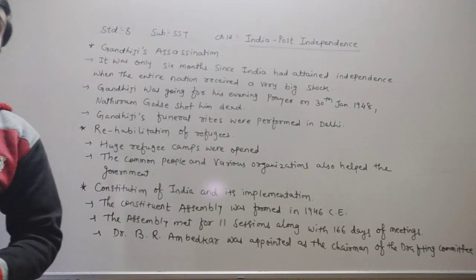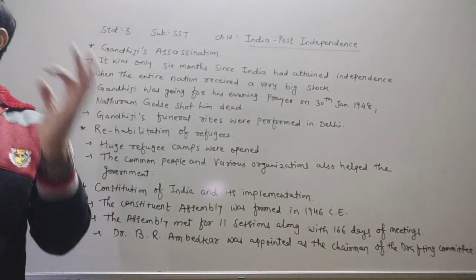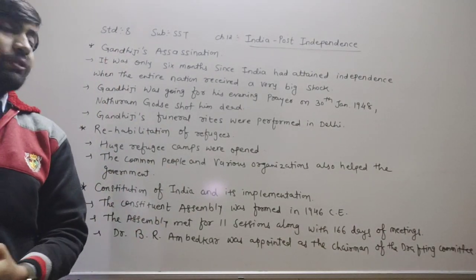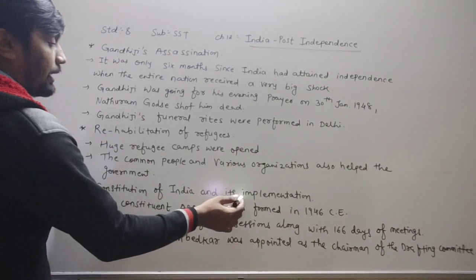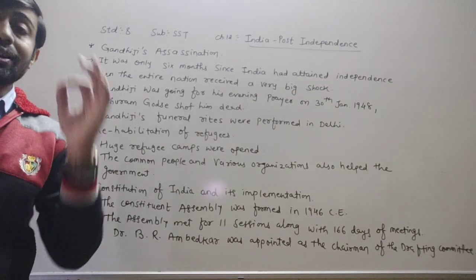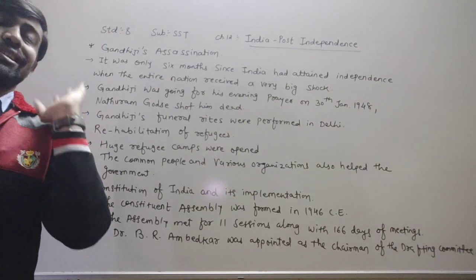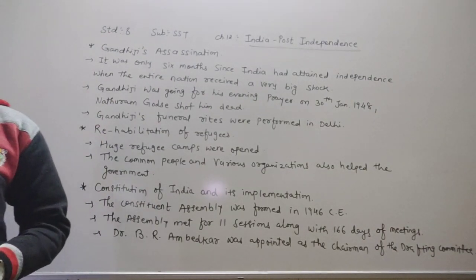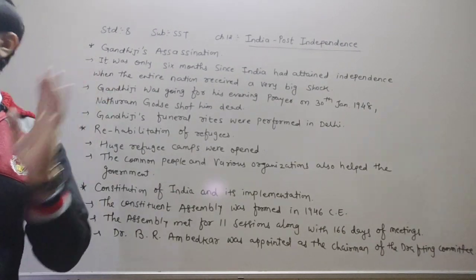Now, next one, dear children, they have given about the Constitution of India and its implementation. What have they given there? The Constitution Assembly was formed in 1946.